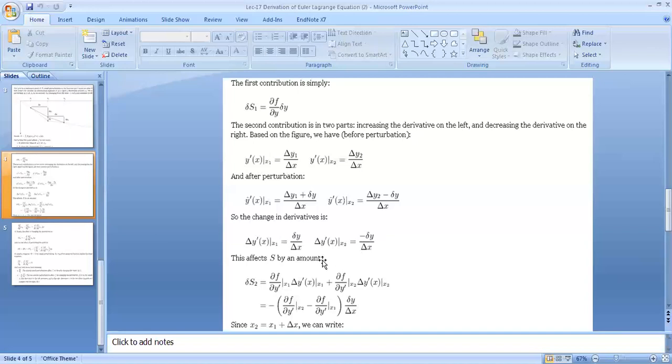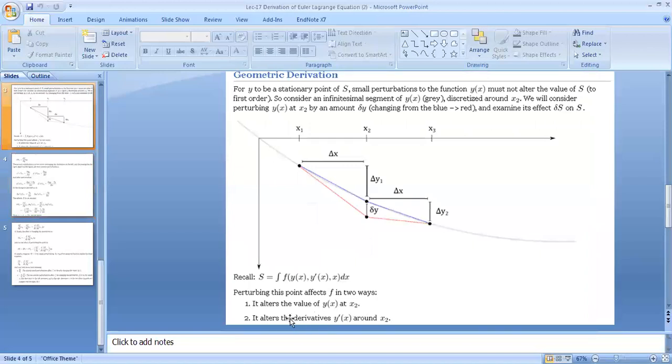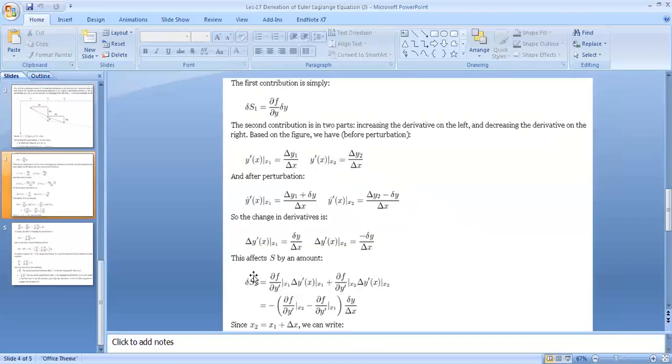And the total effect contributed by this second assumption, we can say that delta S2 becomes partial f over partial y dash at x1, delta y dash of x at x1 plus partial f over partial y dash at x2, delta y dash of x at x2.